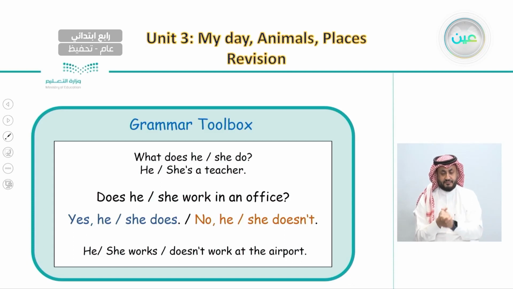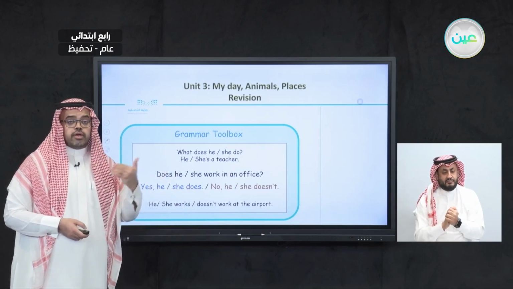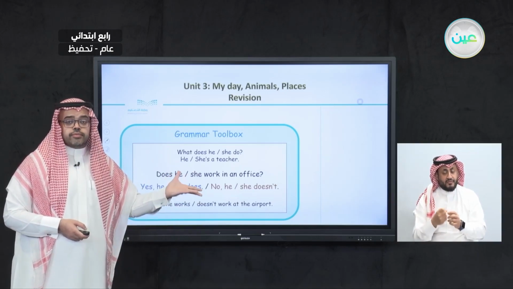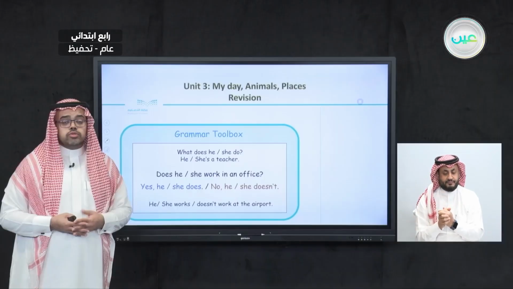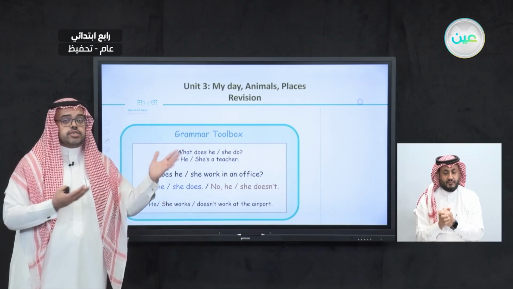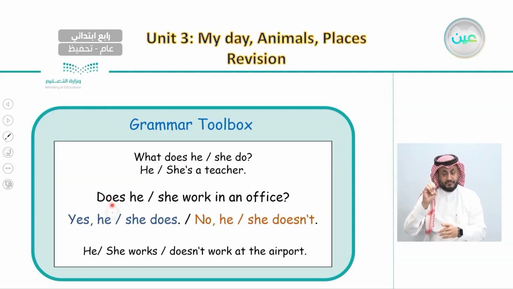After this, we learned about does. The first lesson, we learned about do, and here we learn about does, about someone else, not me and you, about a third person. Does he, for example, does he work in an office? Maybe I'm talking about your father or your brother. Does he work in an office? Or maybe I ask about your mother or sister. Does she work in an office? This is where we can use does to ask about a third person, not yourself and not the person in front of you.